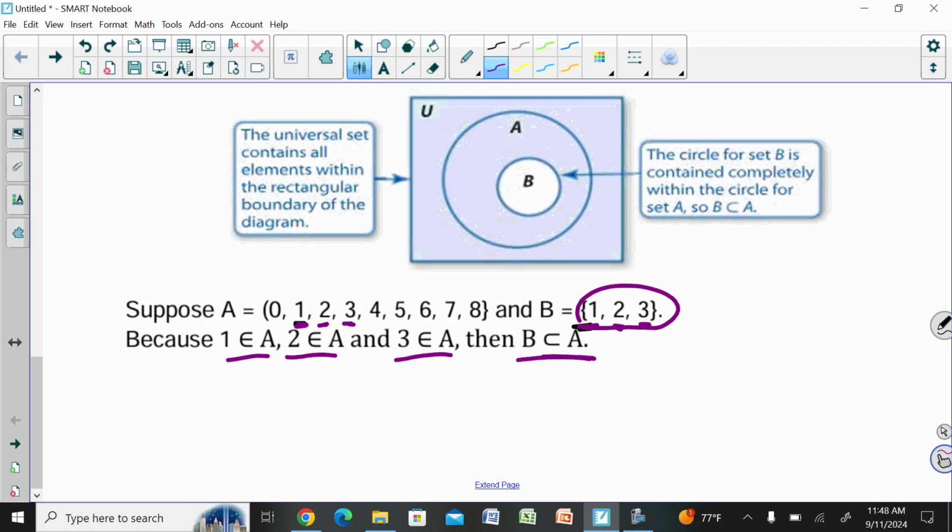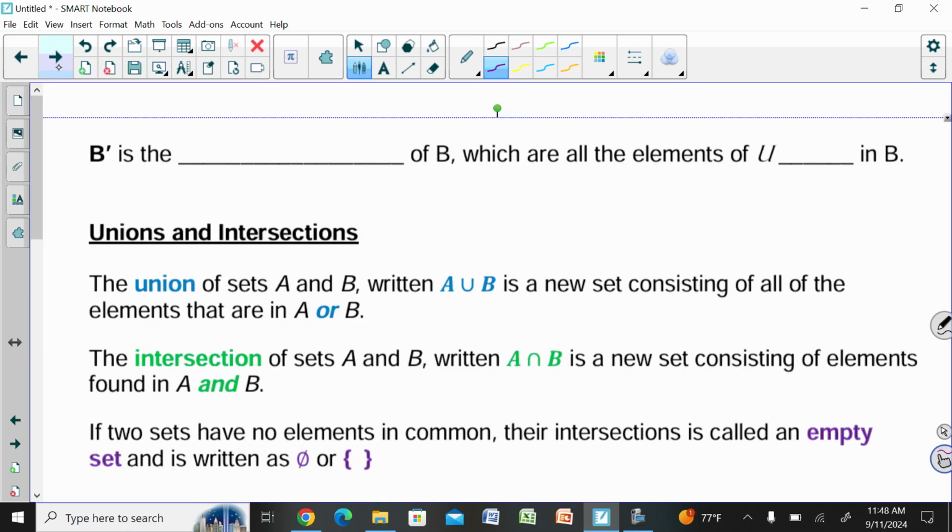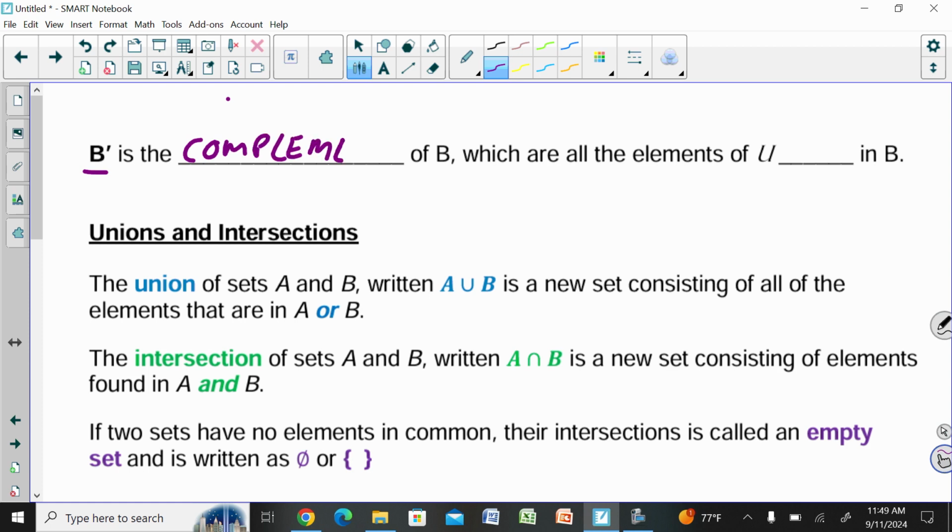Okay, so one last thing on those subsets is that everything else we would say is the complement. In this case, we would say that B prime is the complement of B. These are all of the elements of the universal set U that are not elements of B, right?